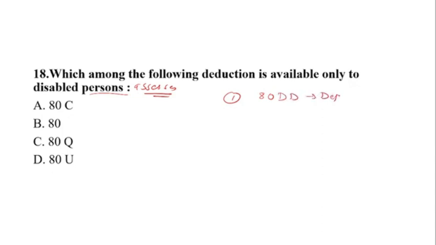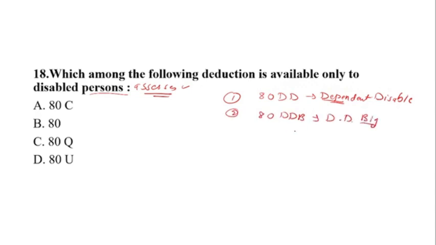Dependent disabled. The persons like a spouse, dependent children, dependent parents, minor children who depend on the assessee. So if they depend on the assessee, then he will get 80DD as a deduction amount. And in the case of 80DDB, that is dependent disabled,